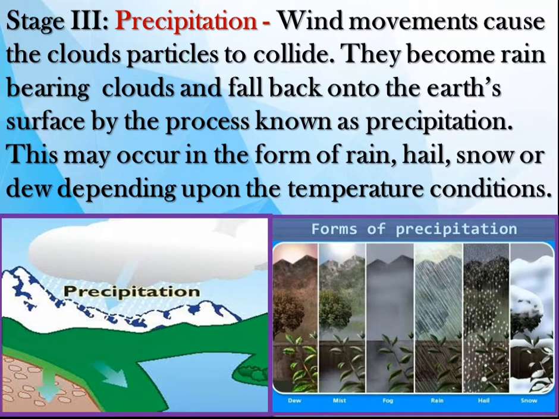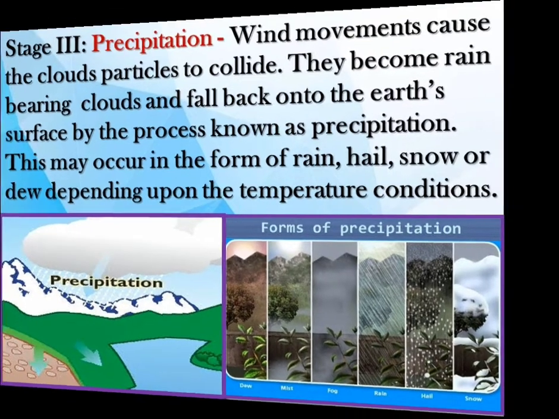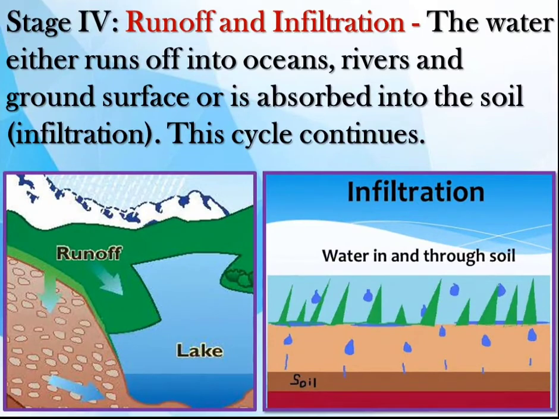Stage 3. Precipitation. Wind movements cause the cloud particles to collide. They become rain-bearing clouds and fall back onto the Earth's surface by the process known as precipitation. This may occur in the form of rain, hail, snow, or dew, depending upon the temperature conditions. Stage 4, Runoff and Infiltration. The water either runs off into oceans, rivers, and ground surface or is absorbed into the soil. Infiltration. This cycle continues.